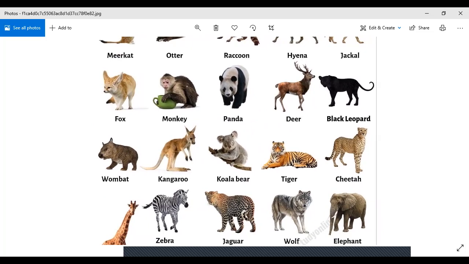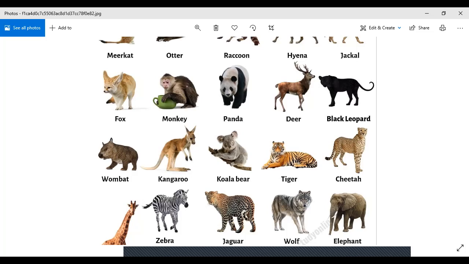Monkeys are also found in the zoo, right? You must be familiar with these. Then we have the pandas. Pandas are also there in the zoos. Deer. How many of you have seen the deer? Okay. Then we have the black leopard.